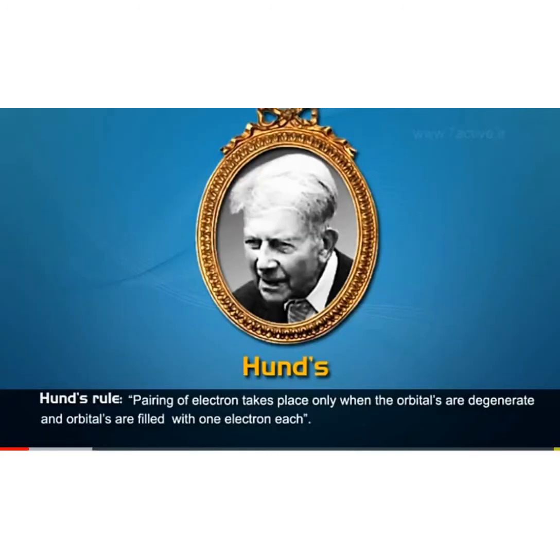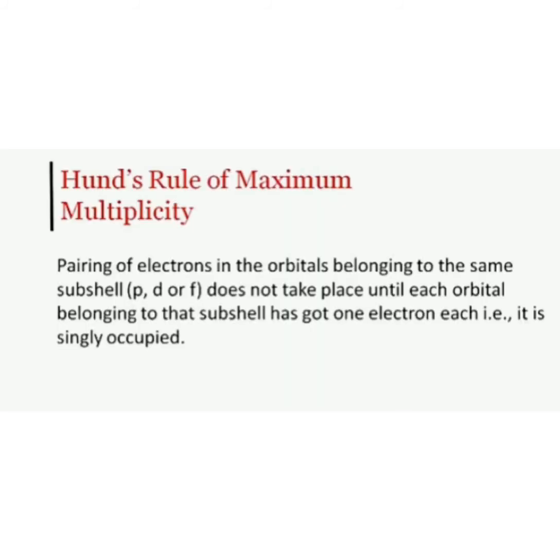Hund's rule of maximum multiplicity deals with the filling of electrons into the orbitals belonging to the same subshell having equal energies. These types of orbitals with equal energies are called degenerate orbitals.